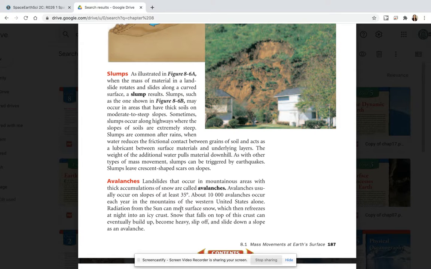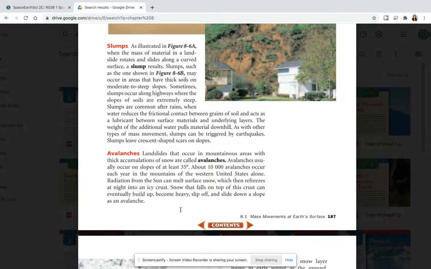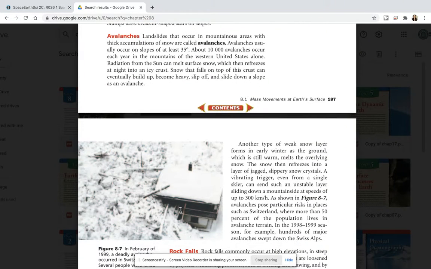As with other types of mass movements, slumps can be triggered by earthquakes. Slumps leave crescent-shaped scars on slopes. Avalanches. Landslides that occur in mountainous areas with thick accumulations of snow are called avalanches. Avalanches usually occur on slopes at least 35 degrees, and about 10,000 avalanches occur each year in the mountains of the western United States alone.